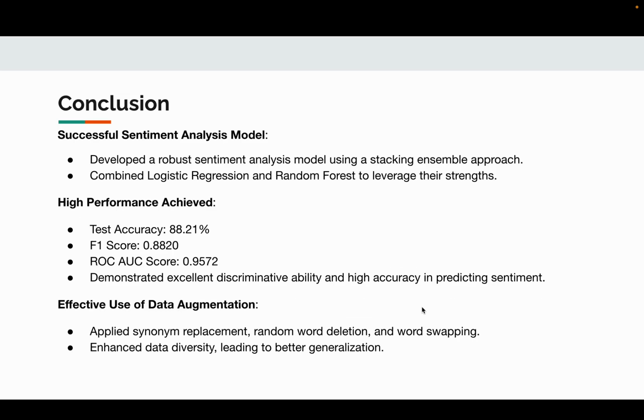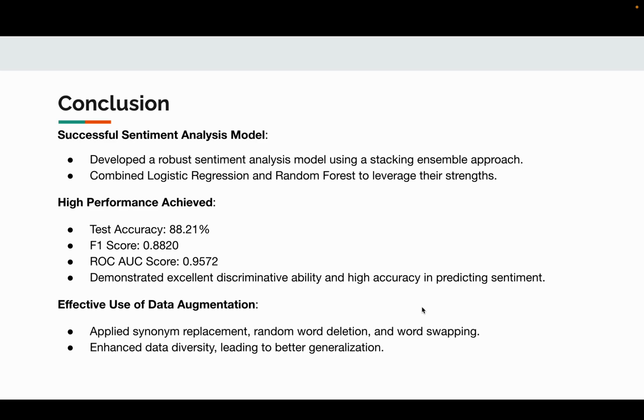So here's our conclusion. To conclude, we successfully developed a robust sentiment analysis model. Our model achieved high performance. These results demonstrate the model's excellent discriminative ability and high accuracy in predicting sentiment. Additionally, we made effective use of data augmentation techniques.